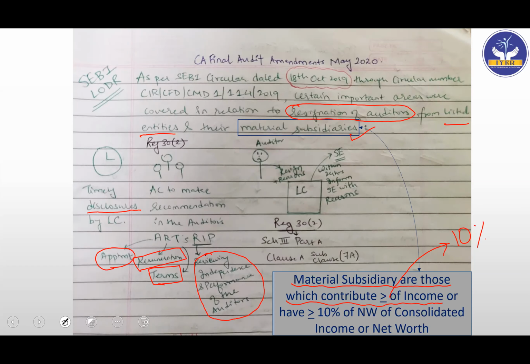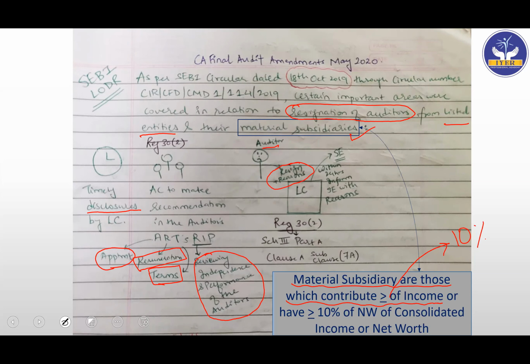Now they have come up with a very nice condition. This is important, because this can come as a case study in the exam and as a simple question as part of the resignation provision. So you have to be very, very careful in relation to the auditor's resignation. They have said that if the auditor resigns, he will have to give reasons. Sorry for my handwriting. It is resign plus reasons.